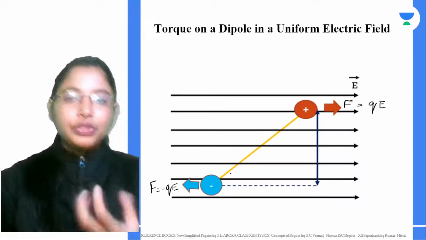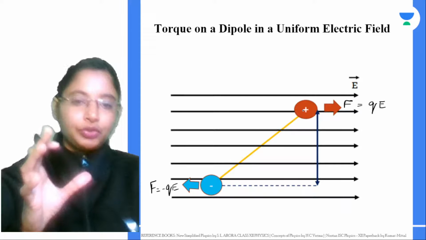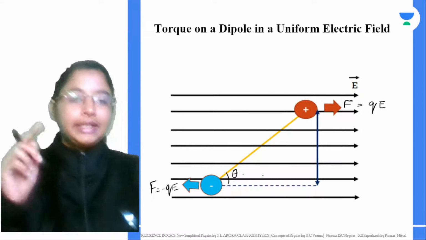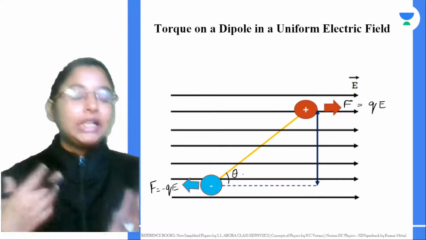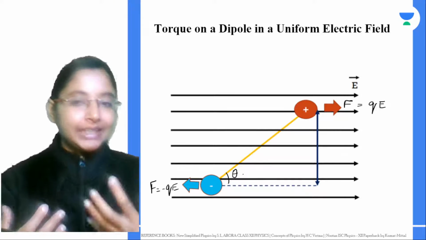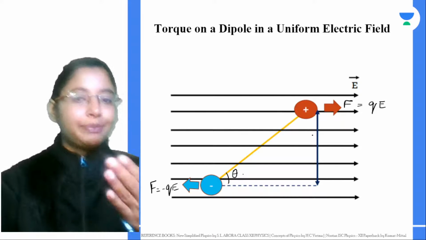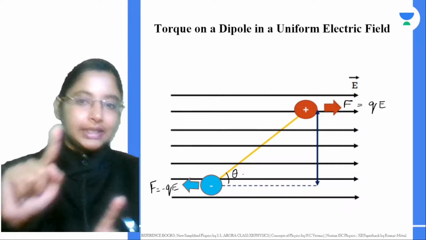When a force is acting on an object in such a way that it has the same magnitude but acts in a different direction, then it will constitute a couple. What will happen in turn? This whole dipole will experience a torque, and because of the torque, it will start rotating.